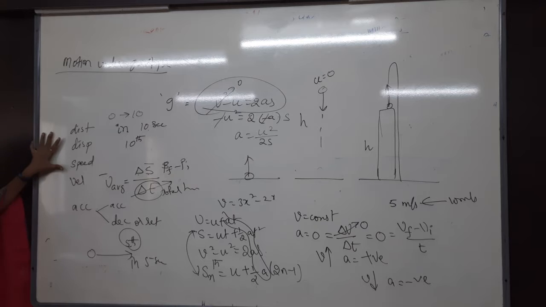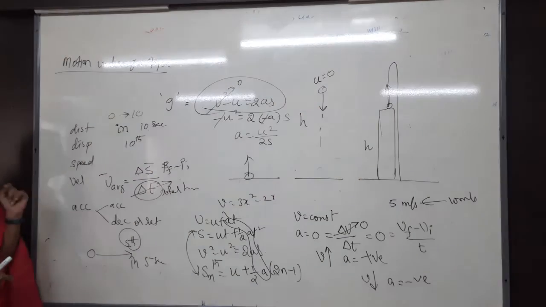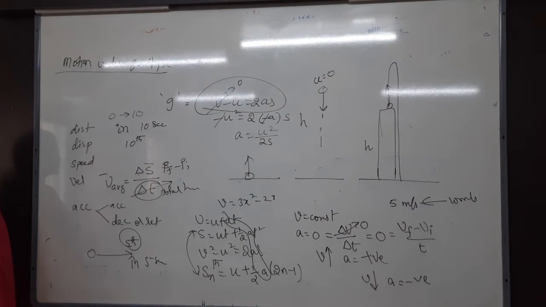So here in the speed, what speed did we discuss? Average speed. And also in the velocity, mainly average velocity and instantaneous velocity. Next, acceleration. Two types of accelerations. When speed is increasing, acceleration. Speed decreasing, deceleration or retardation. Anything you can take. Whenever the speed is constant, acceleration is equals to how much? 0. Obviously the change in the speed is 0, which means acceleration is also 0 only.